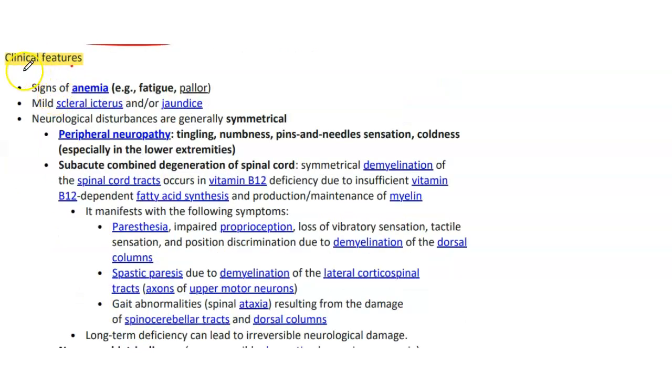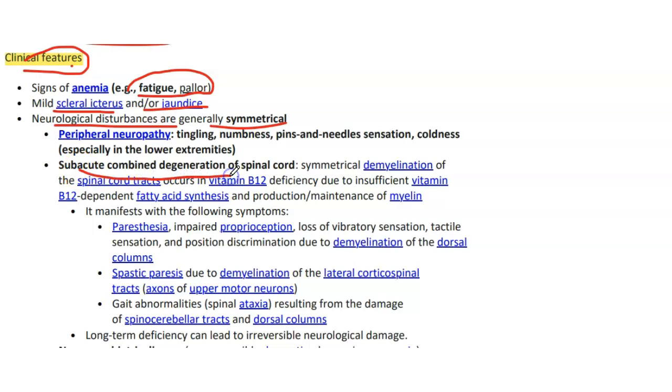Now, clinical features, how the patient will present. So there will be signs of fatigue and pallor, mild icterus and/or jaundice due to apoptosis of the megaloblasts, and there will be neurologic disturbance which is generally symmetrical. There will be peripheral neuropathy like tingling, numbness, pain, needle sensation, coldness, especially in the lower extremity,